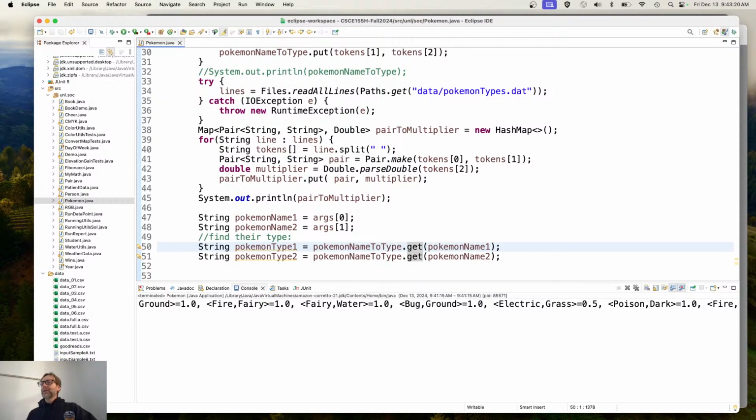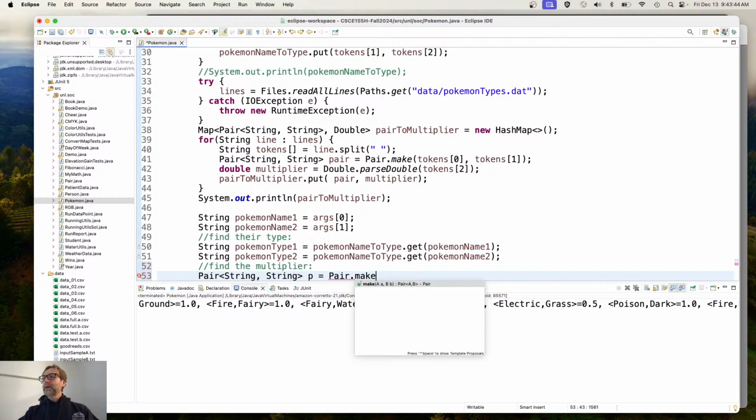Dictionaries, you can have strings as the keys. Right? And I've got type 1 and type 2. Okay. Now that I've got their type, find the multiplier. So I'll create a pair here, pair of strings to string, and call it P is equal to pair to multiply, or actually no, I need to make the pair out of the types, right?